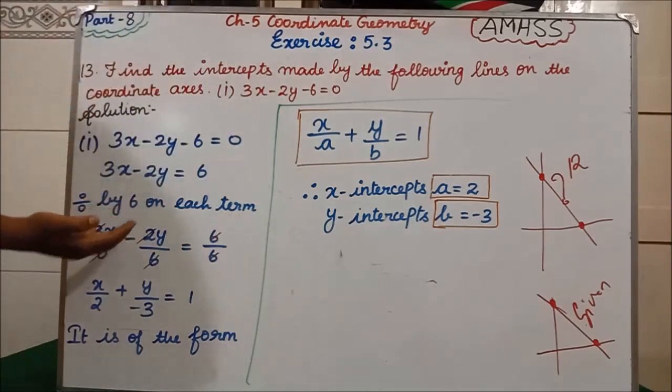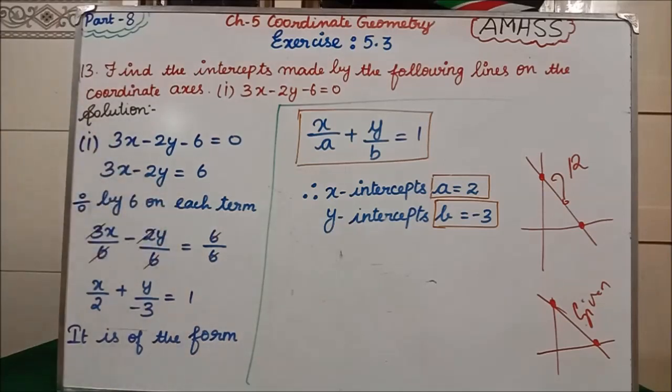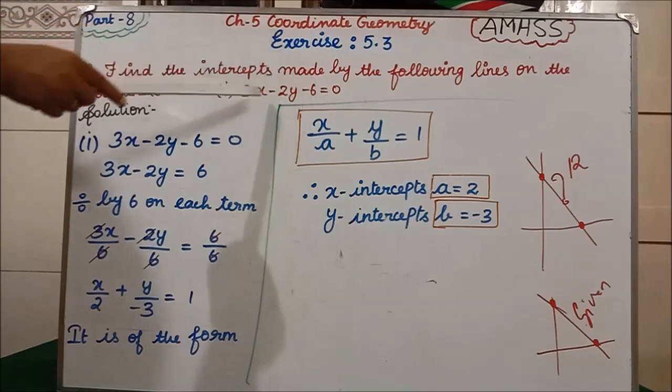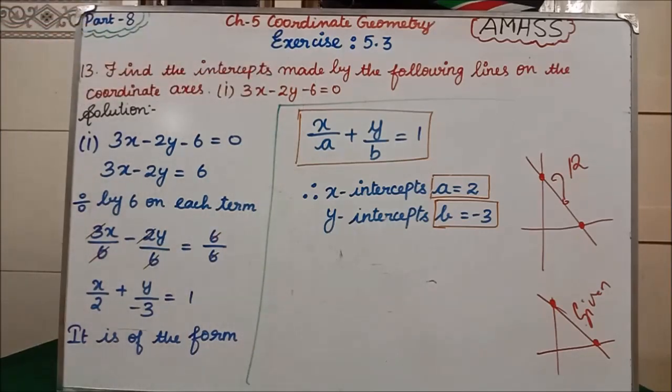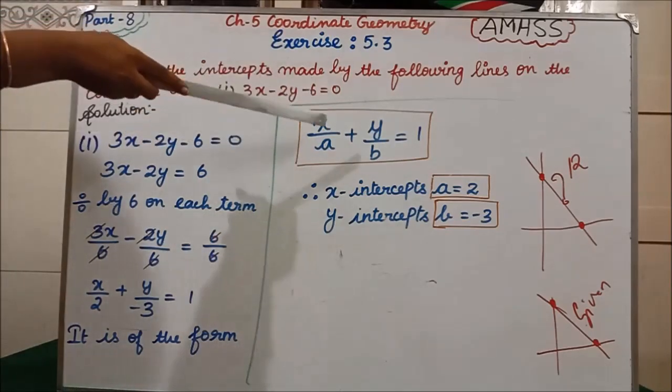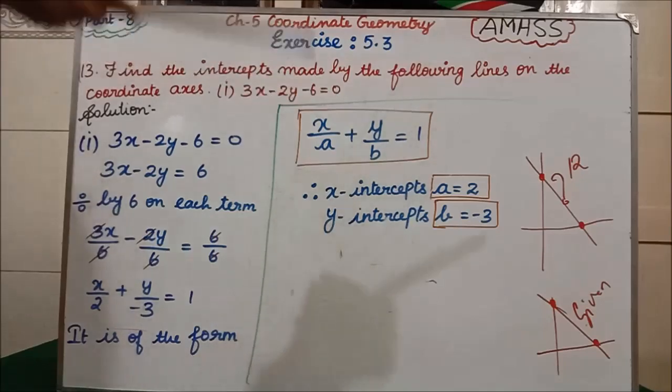Why? What formula did we use for the 12th problem? The same formula we use for the 13th problem, because here also we find the intercepts. The intercepts formula is x by a plus y by b equal to 1.